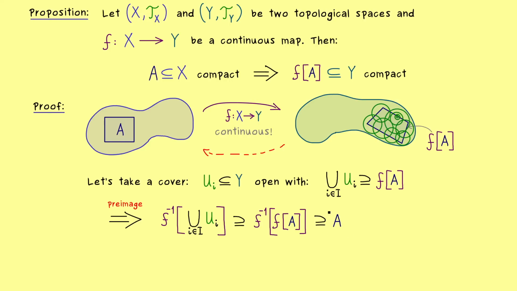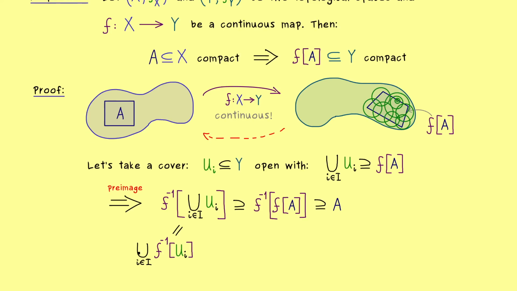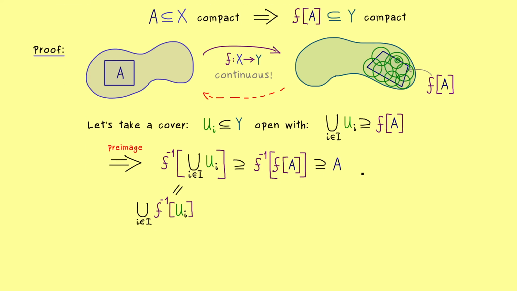So we already have the set A on the right hand side, and on the left hand side, we can pull out the union symbol. There we actually have an equality, but the important result is that this is a superset of A itself.